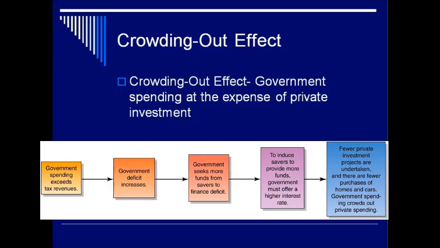That first box says government spending exceeds tax revenue, which is called a deficit. So the government deficit increases and the government doesn't have any money. So what do they do? They can print more money, or they can sell bills, bonds, and notes.